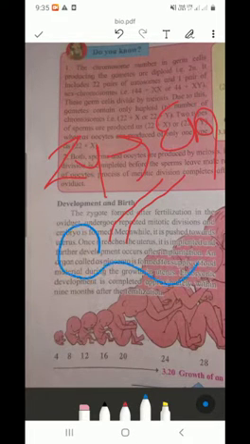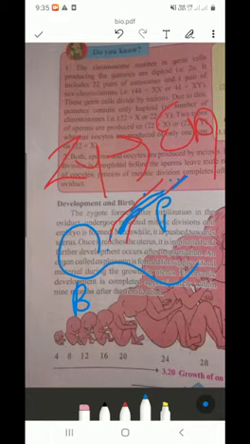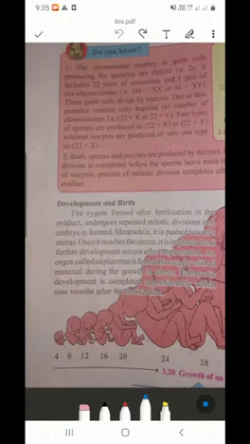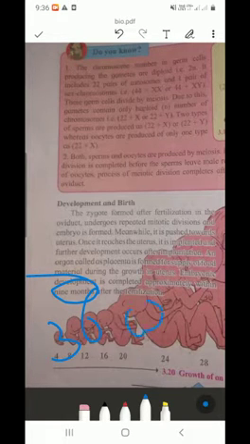This is the placenta and this is the baby, and these are the food materials which the placenta supplies to this baby. Embryonic development is completed in approximately 9 months. 9 months, or 36 weeks, are needed to complete this embryonic development. 36 weeks is nothing but 9 months.